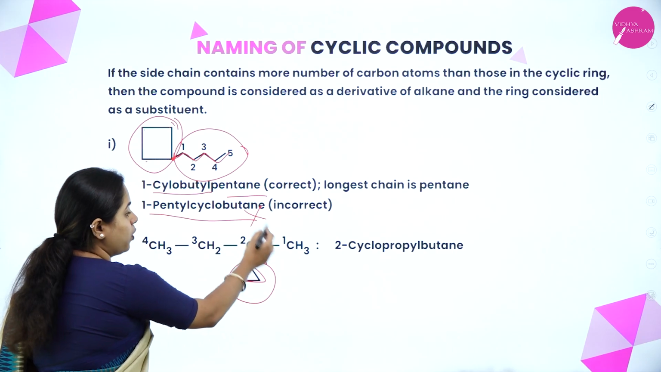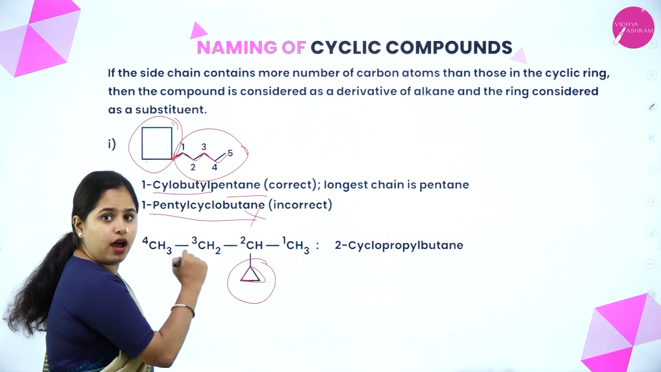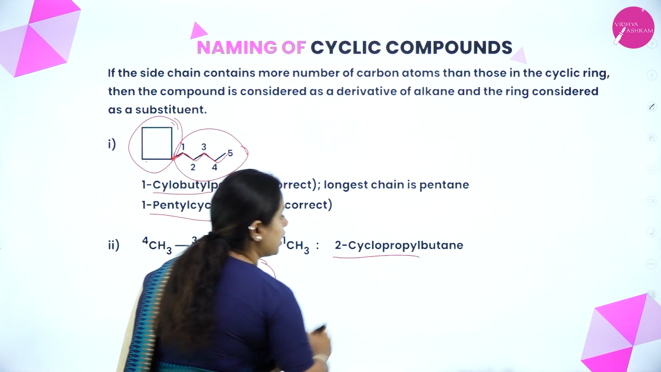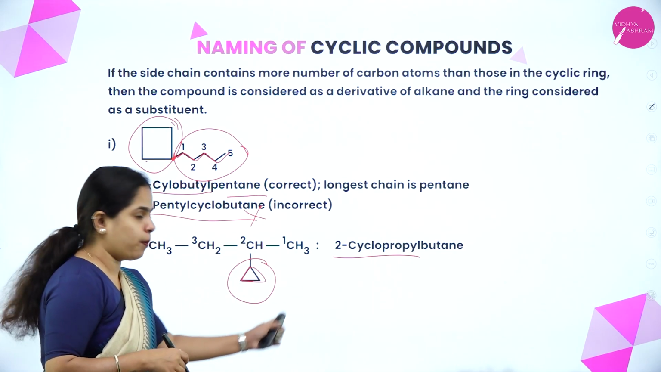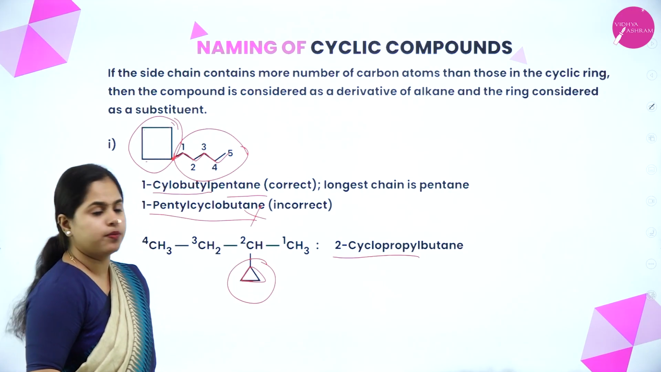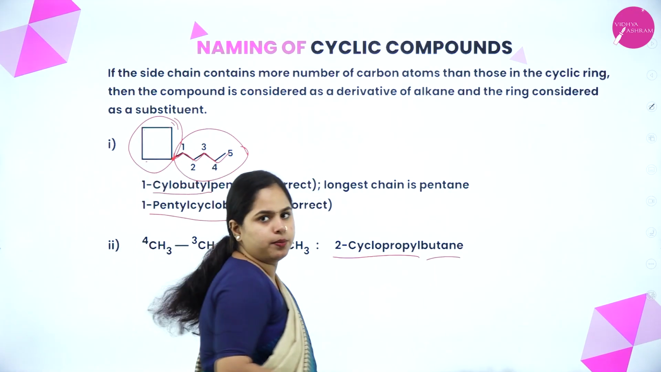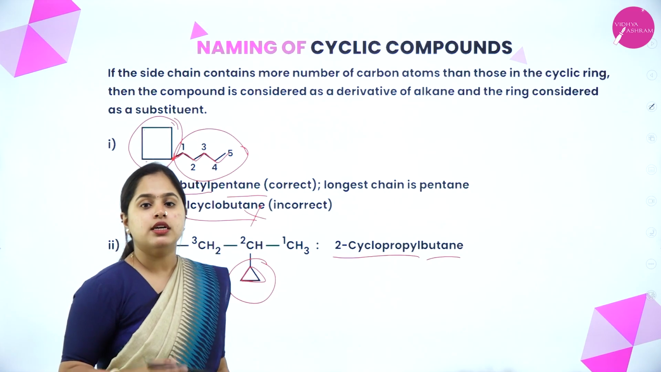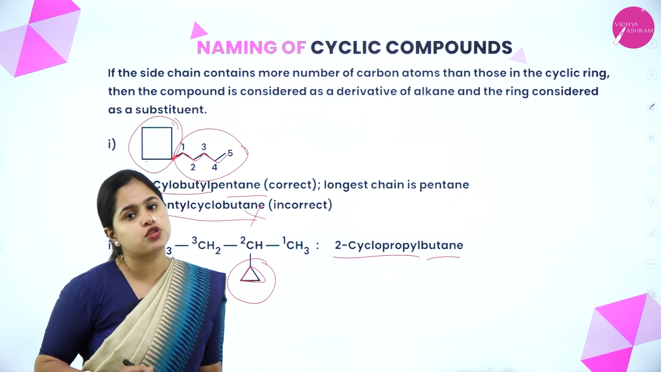So how do you name it? On which carbon atom is it present? Second carbon atom. So 2-cyclopropyl. Cyclopropyl it is. So 2-cyclopropyl, 1, 2, 3, 4, it is butane. 2-cyclopropylbutane. So that is how you name it. I hope the naming of cyclo compounds is also clear for you.